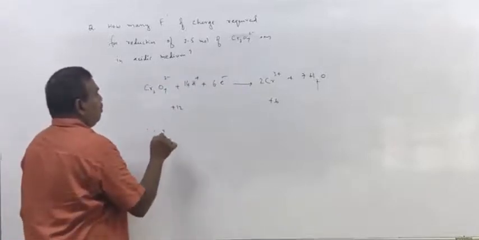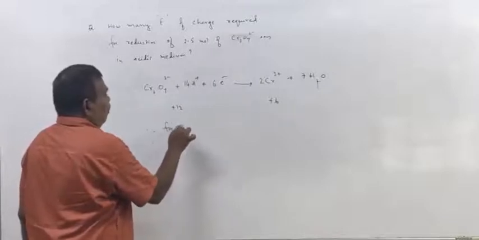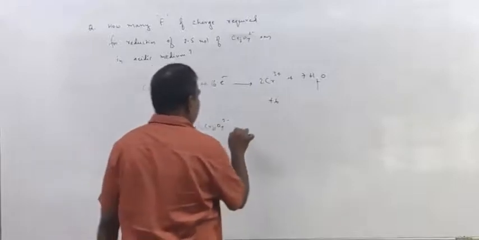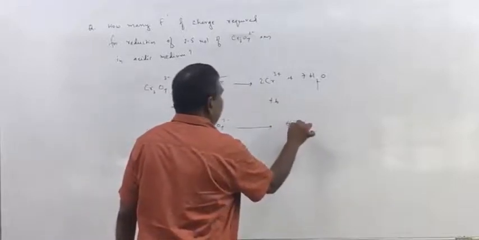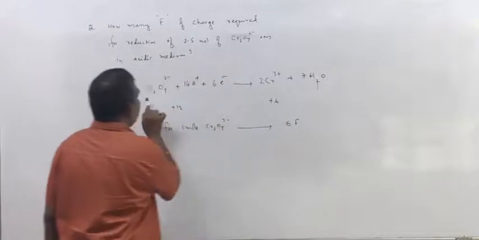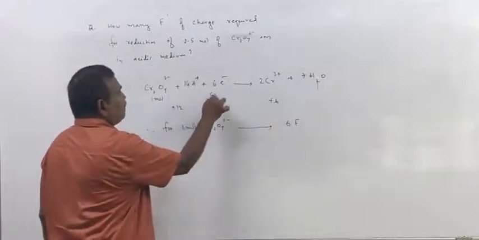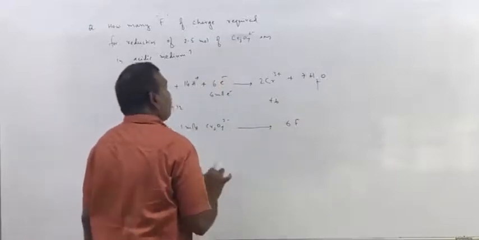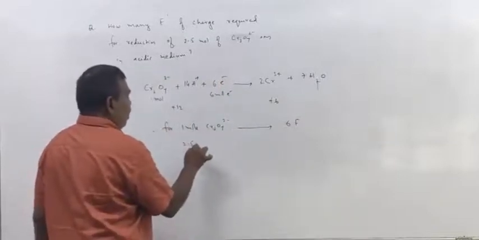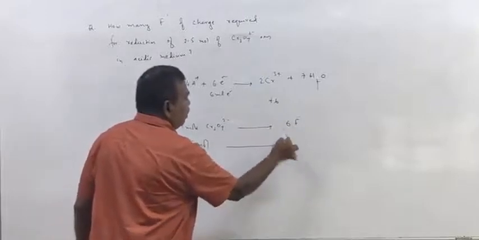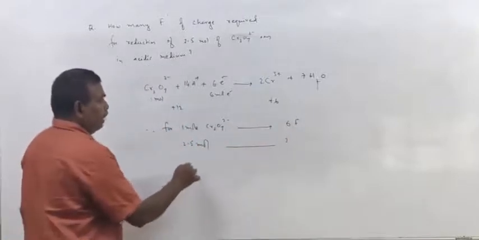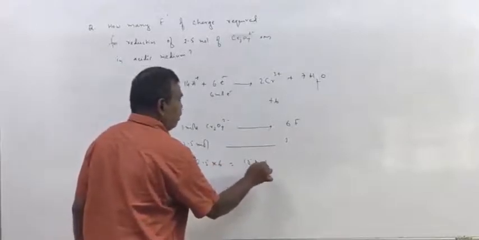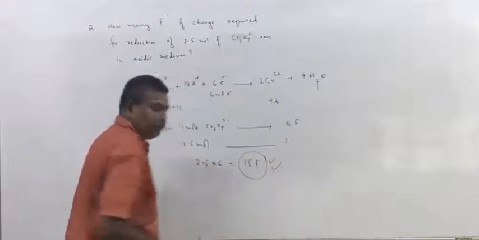So therefore, for 1 mole of Cr2O7 2 minus ion, 6 Faradays of charge are required, because for 1 mole, 6 moles of electrons are required. For 2.5 mole, how many are required? So it is 2.5 into 6, which is 15 Faradays of charge.